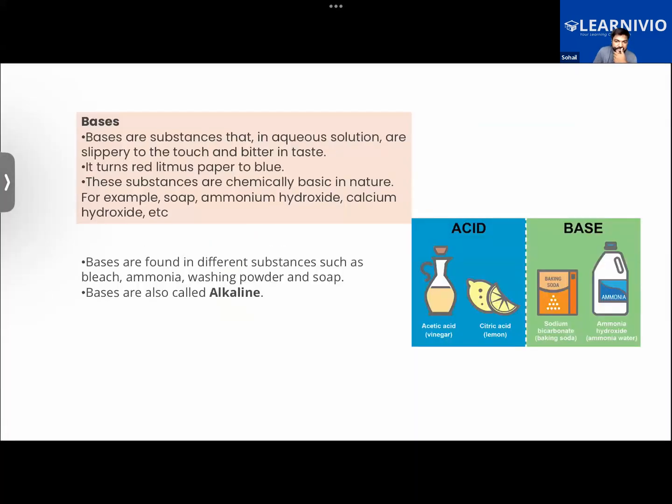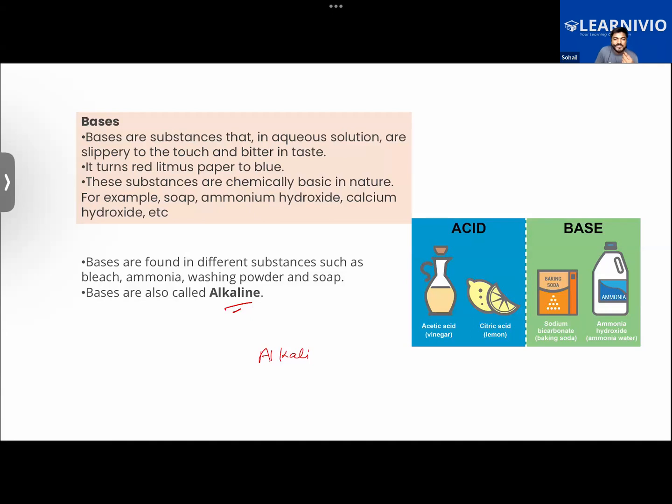First of all, you guys tell me, what do we call that kind of base which is soluble in water? Sir, alkaline. Alkali. Okay, that is the term which we use. Alkali or alkaline, both.